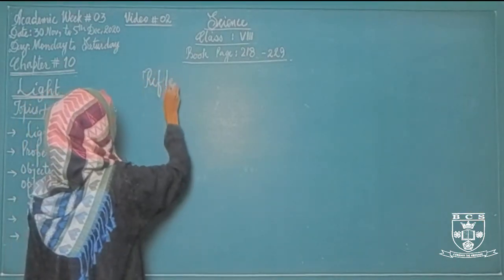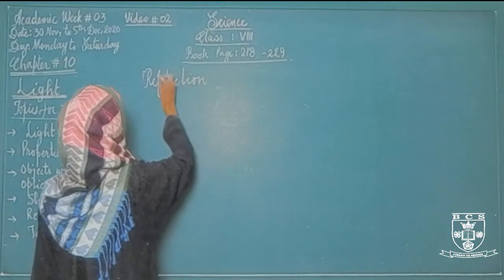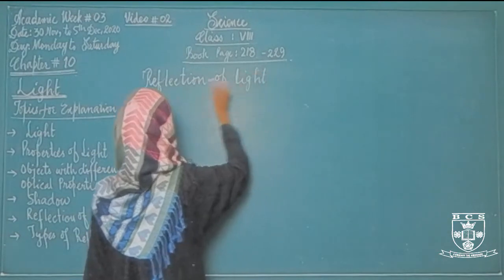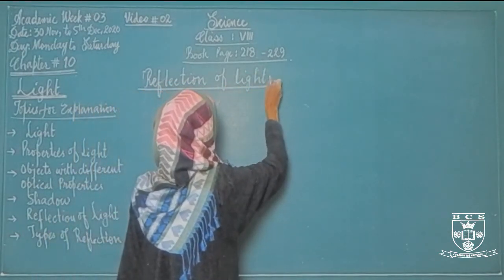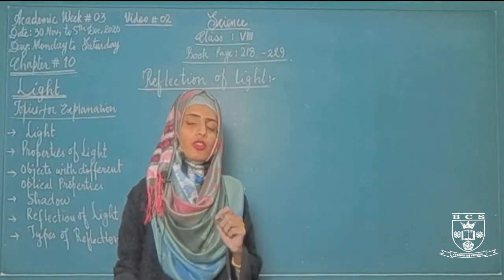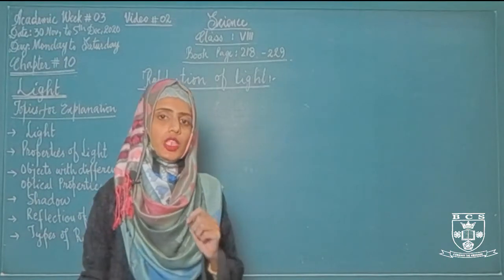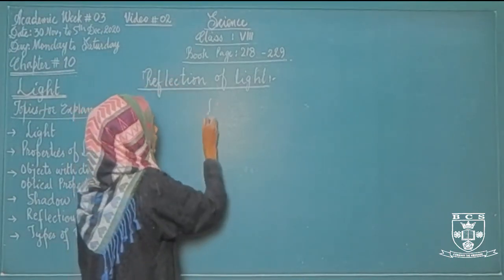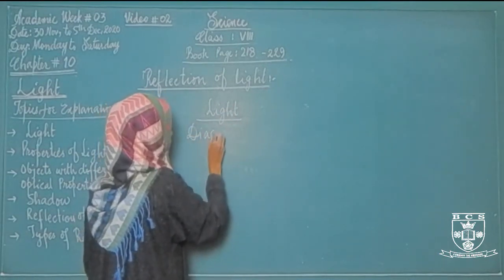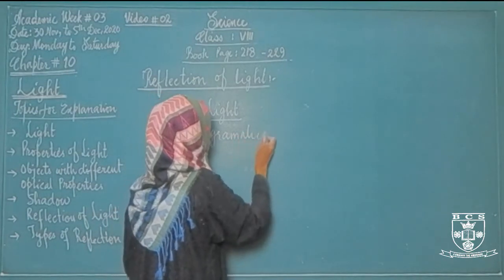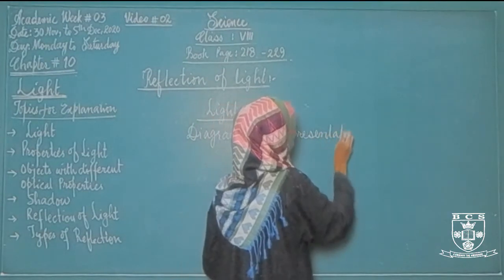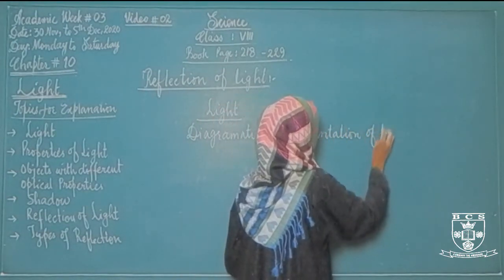Reflection of light. Before starting the topic of reflection of light, you must know about some terminology, some diagrammatical representation of light. How can we represent the light diagrammatically? Diagrammatical representation of light.